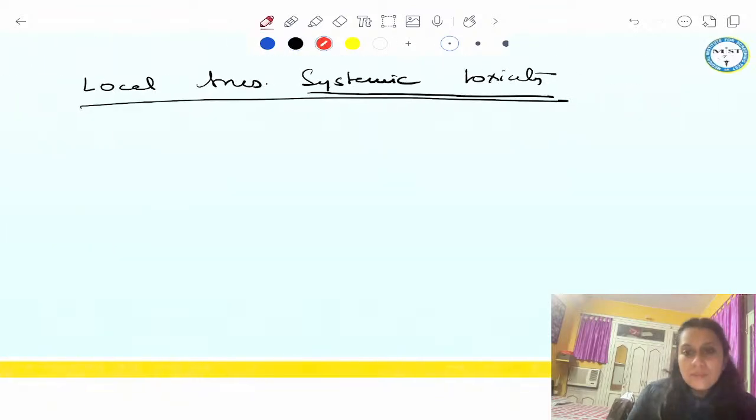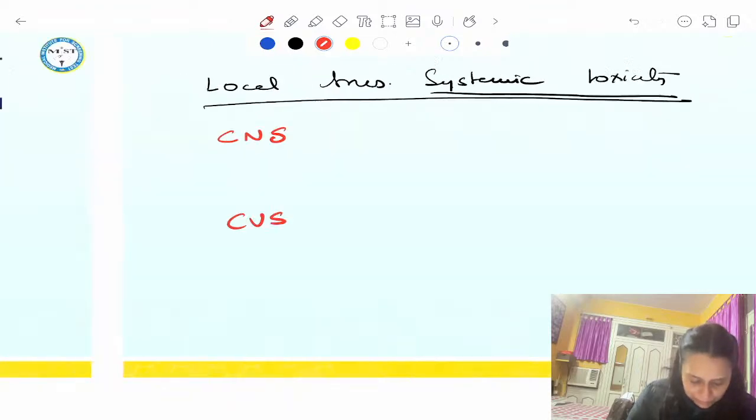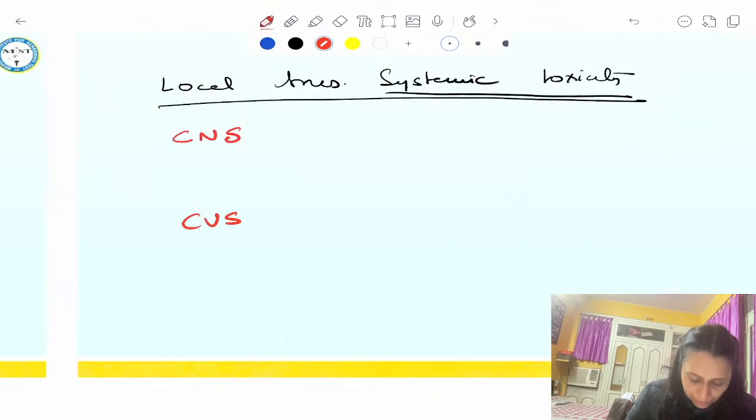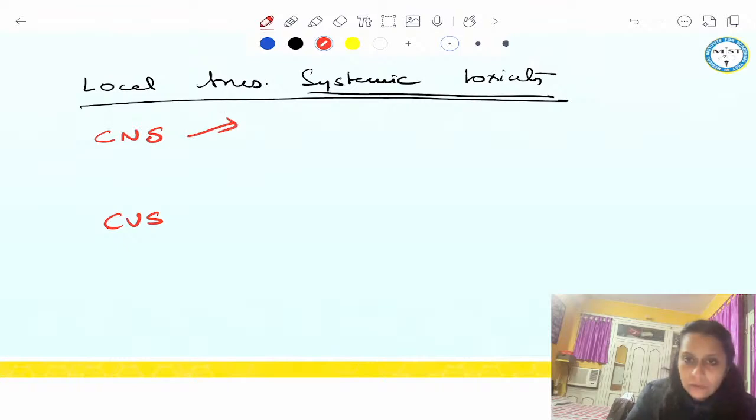Mostly two main systems we have to take care of: CNS and CVS, right? So what would be the clinical features for CNS? Apprehension. Patient will become very worried. Perioral numbness.